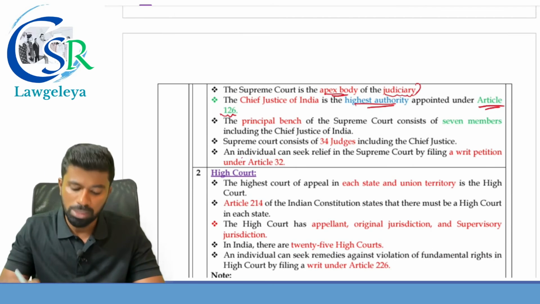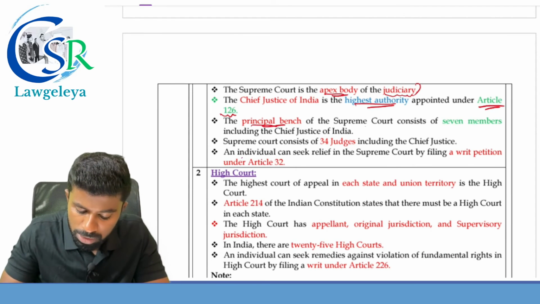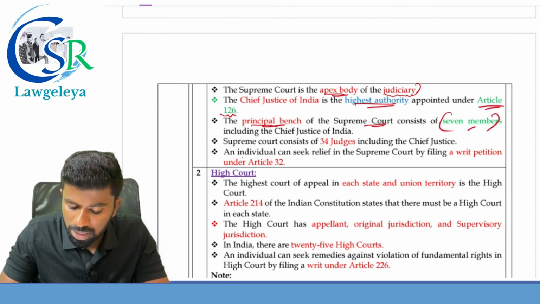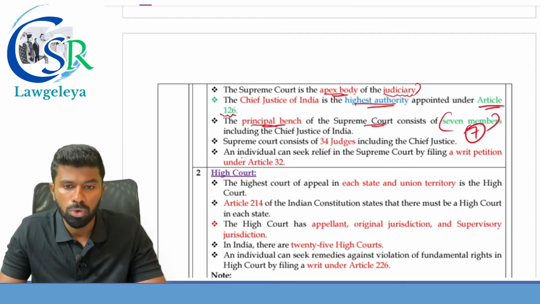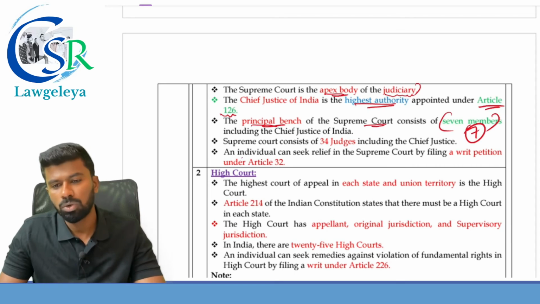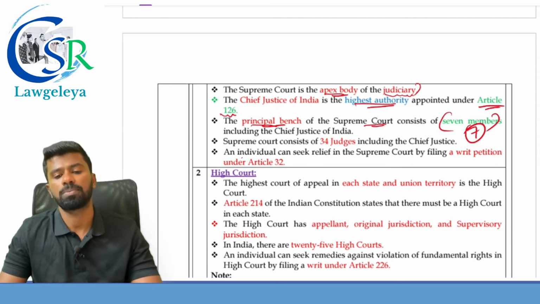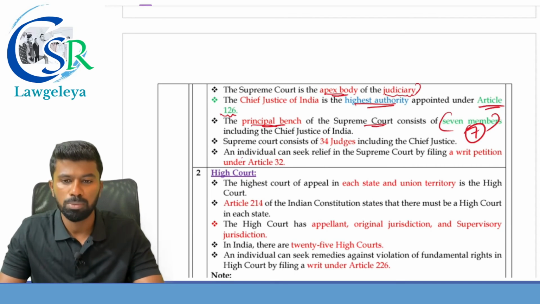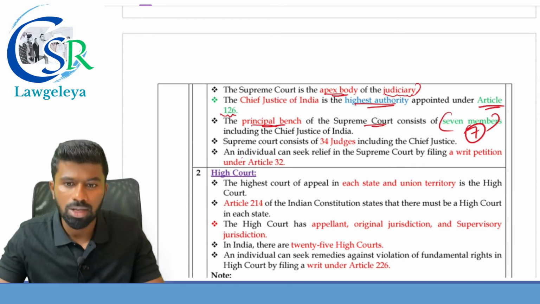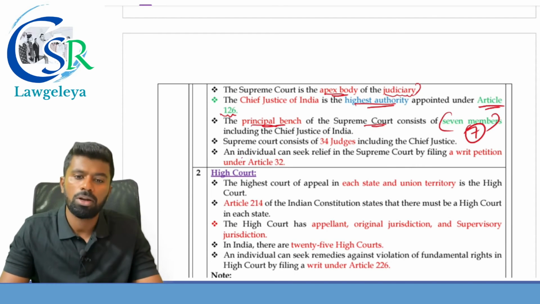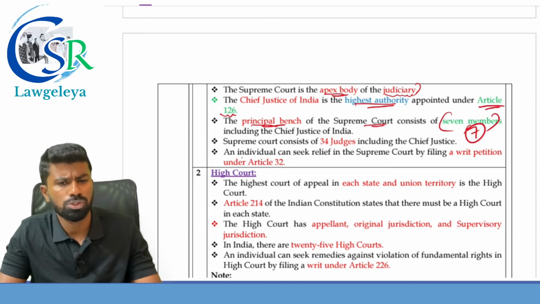The principal bench of the Supreme Court consists of how many judges? 7 judges. But in total, in the Supreme Court, there are 34 judges, including what? The Chief Justice of India. I repeat, the Supreme Court is the apex body of the judiciary. The Chief Justice of India is the highest authority, appointed under Article 126 of the Constitution of India.